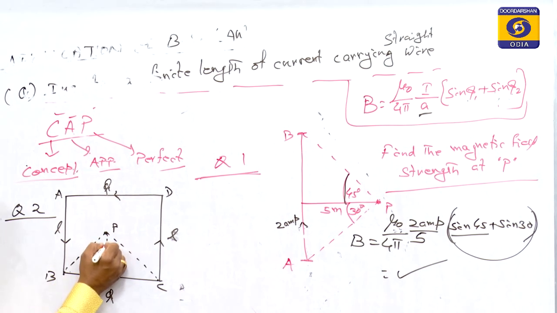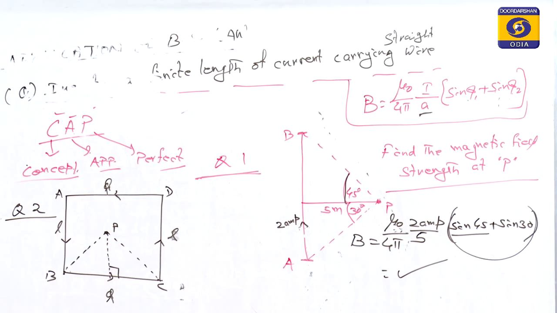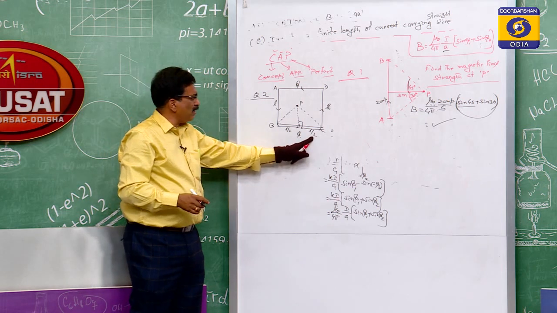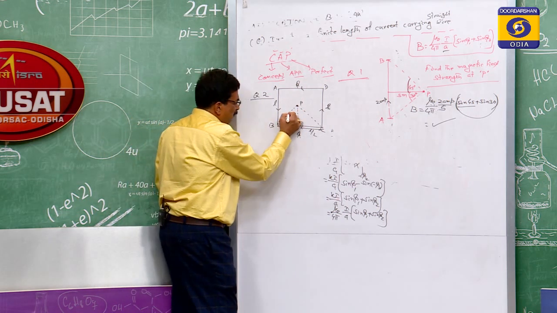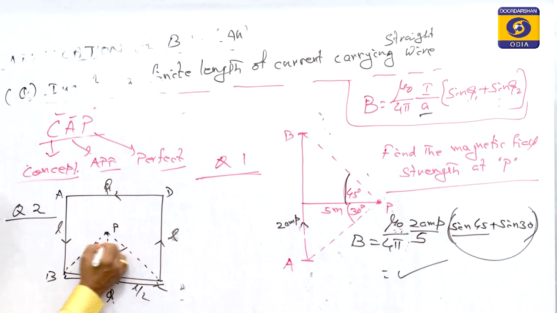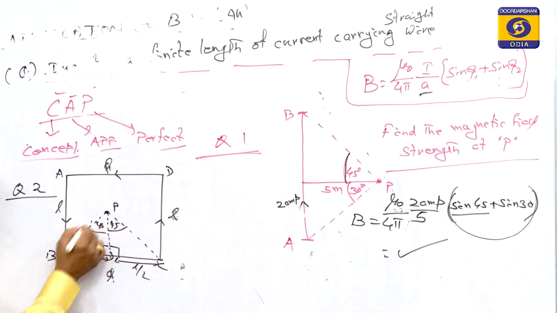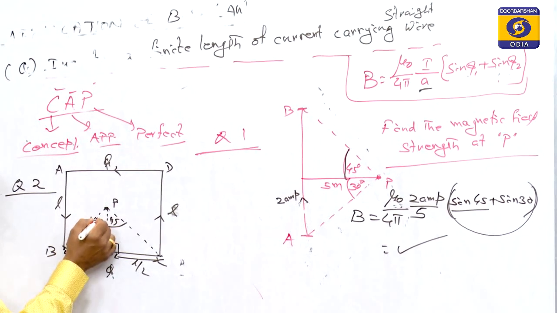This is its perpendicular distance. Since this is a square, the perpendicular bisects this side, so these 2 lengths will be L by 2. Then what angle is formed? Here it is 45, here it is 45, because this is 90 degrees and it is bisected, so this is 45 and this is 45.